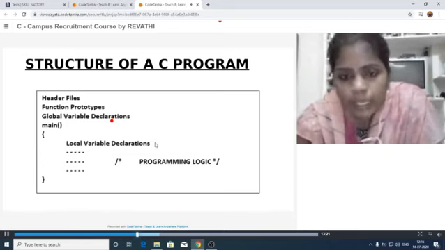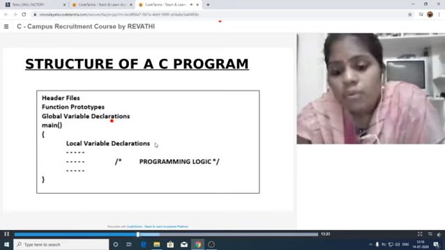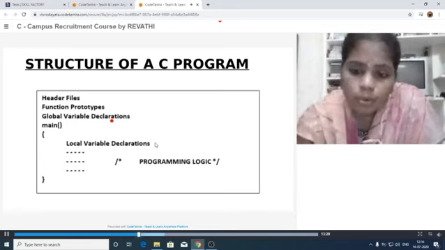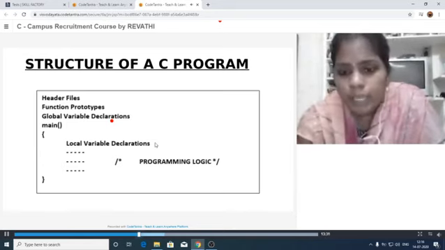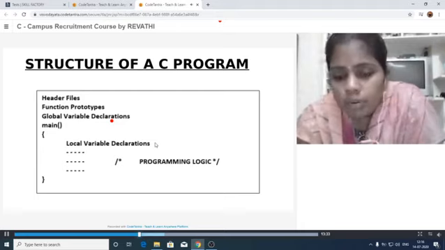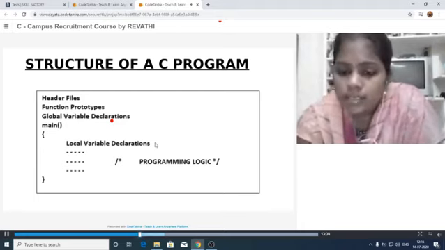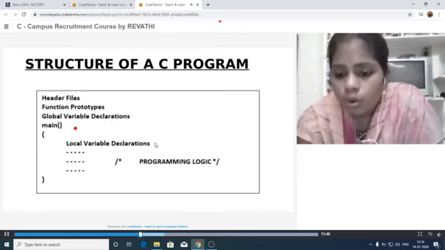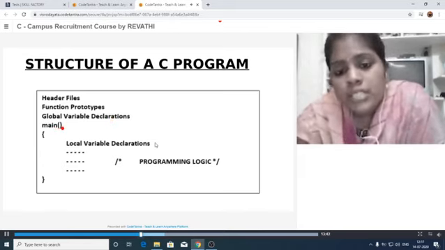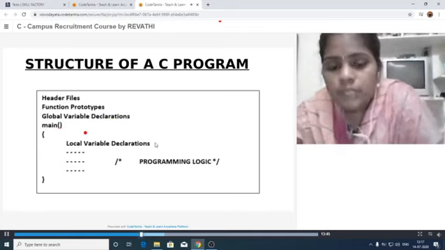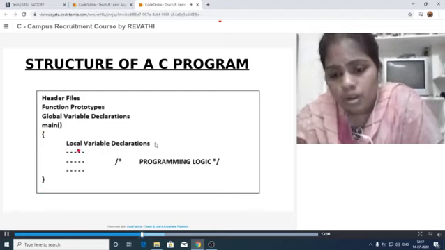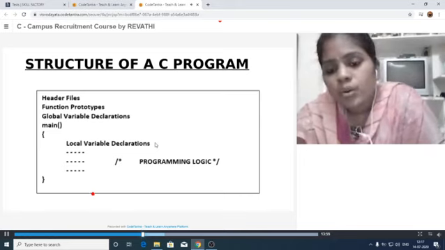Global variables can be accessed throughout the program. But a local variable can be accessed within the function only. That is the difference between global and local. Our C program starts with the main function, and the programming logic is written within this block. Local variable declarations can be present here and the total programming logic has to be written here.